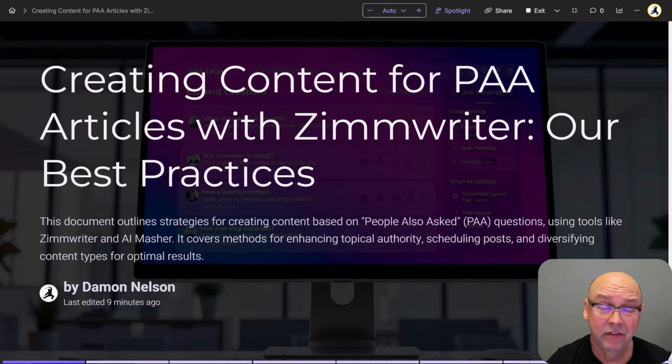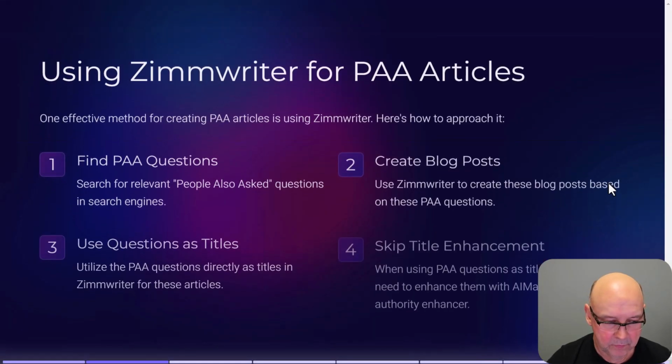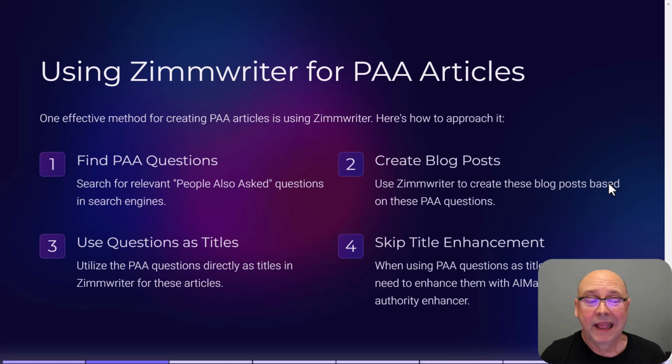We use Questify. We also use some other tools, but Questify does a pretty decent job of rounding up some questions. So we take those PAA articles, and let me show you what we do with them to create content with Zimmwriter, and then we schedule through AI Masher. So I made a quick little slideshow. It won't take long. So we use Zimmwriter for PAA articles.